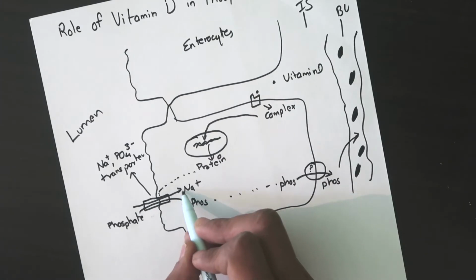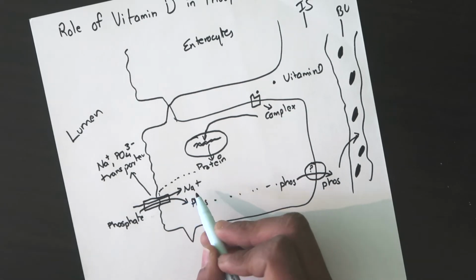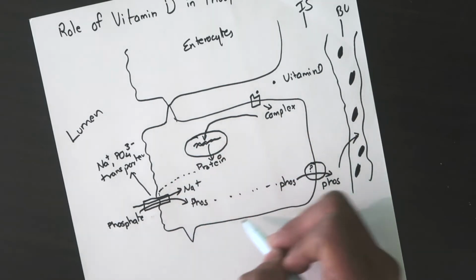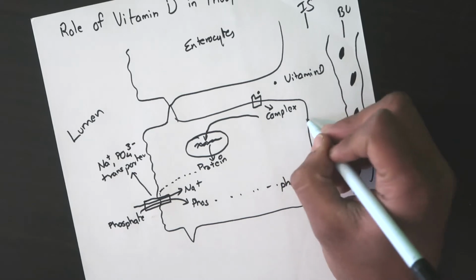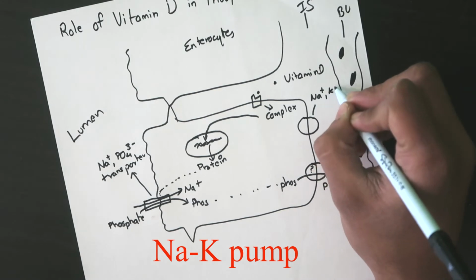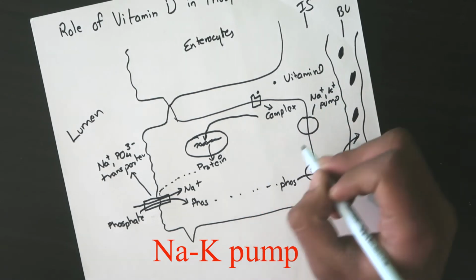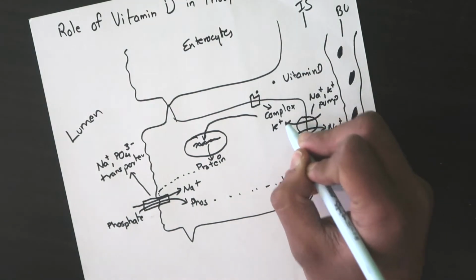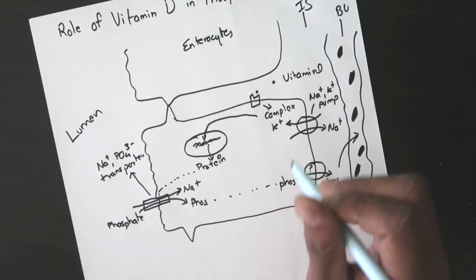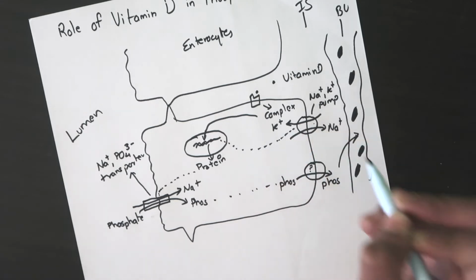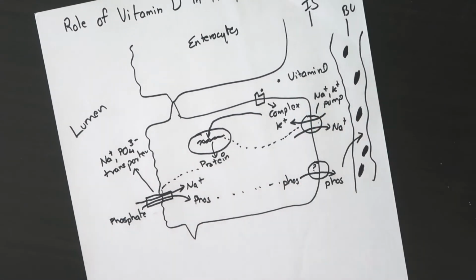As lots of sodium are coming inside the enterocytes, to maintain the concentration of sodium in the enterocytes, there is one channel here which is the sodium potassium pump. This channel will throw out sodium and will take in potassium, just to maintain the concentration of sodium inside the enterocytes. And this pump is also formed by the influence of vitamin D in the enterocytes. So this is the role of vitamin D in phosphate absorption in intestine.